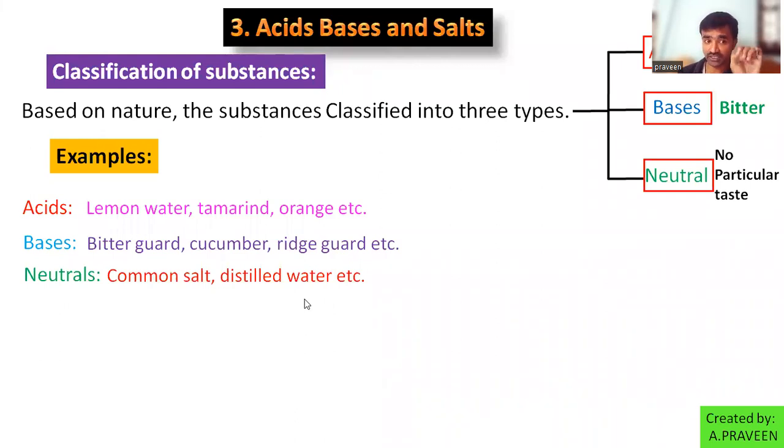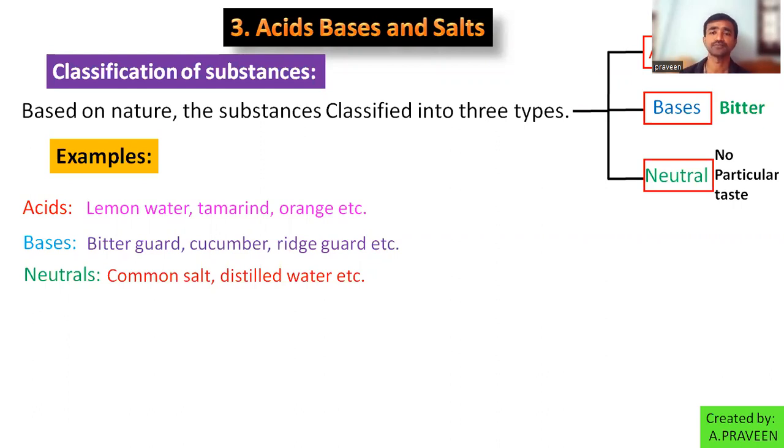To identify these substances as acidic, basic, or neutral, what characteristic property did I use here? Can anybody say which property helped you to identify them as acidic, basic, or neutral? Which characteristic property helped us?